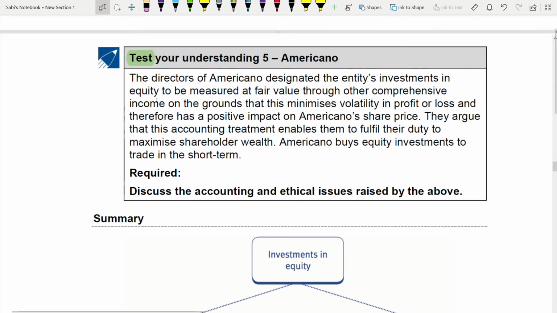The directors of Americano designated the entity's investments in equity to be measured at fair value through OCI on the grounds that it minimizes volatility in profit and loss and therefore has a positive impact on the share price. They argue that this accounting treatment enables them to fulfill their duty to maximize shareholder wealth. Americano buys equity investments to trade in the short term. Look at the word therefore, and at trade in the short term.